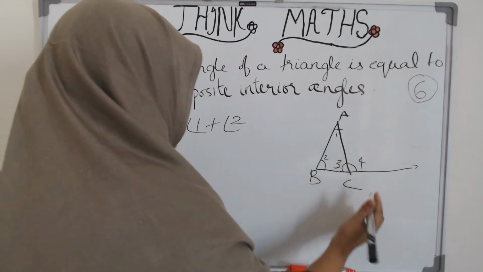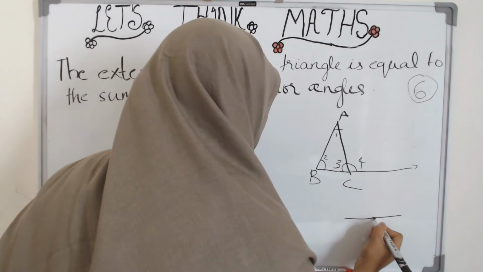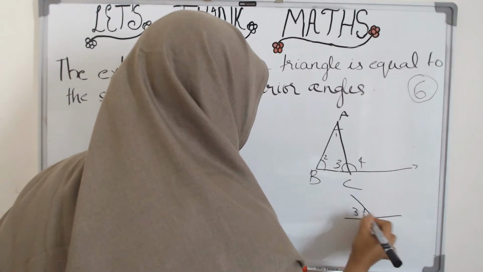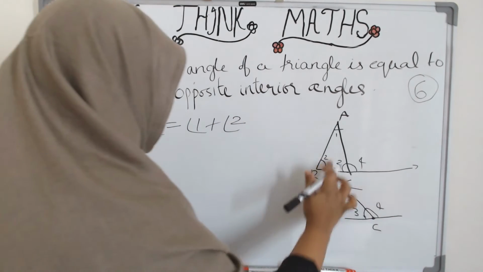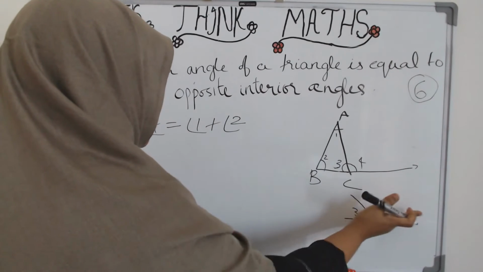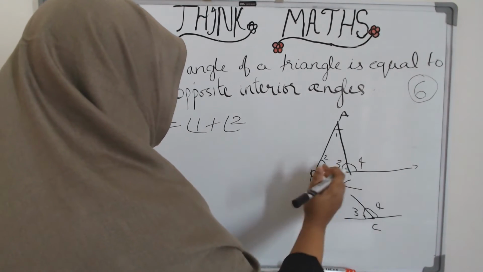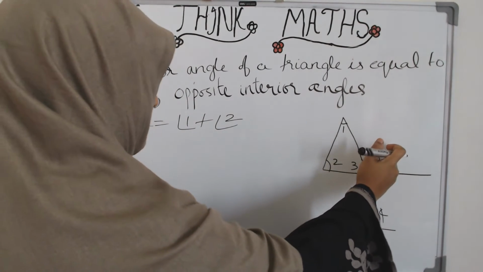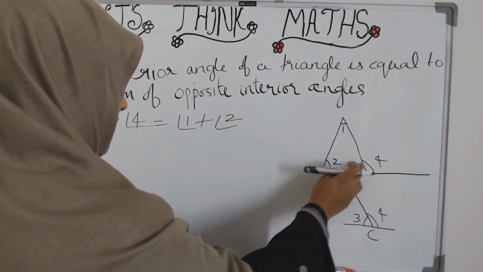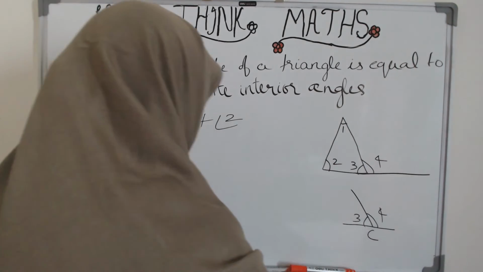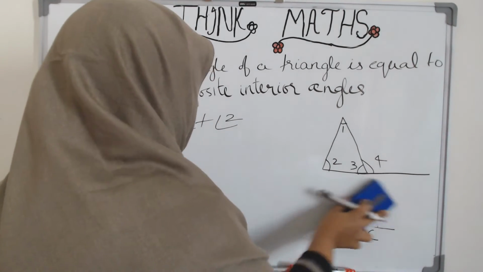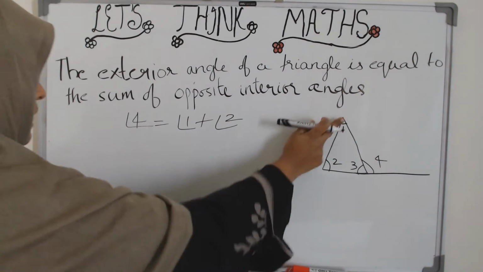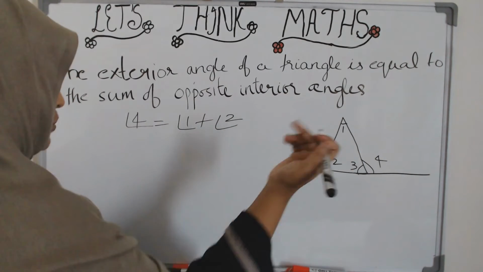If you see that, see this one where you have C, how does this look like? This part, just this part, look at it. It forms a linear pair. So 3 plus 4 is actually 180 degrees. So that is the relationship of the exterior angle with the third angle which is adjacent to it. But that is not what we have to worry about here. What we have to prove is that 4 is equal to the sum of the other two. And that is what we are going to do now.